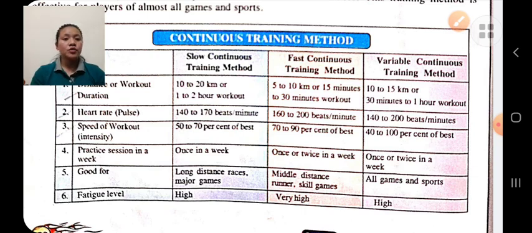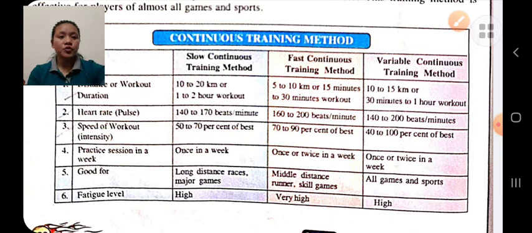In slow continuous training methods our fatigue is high, in fast continuous our fatigue is very high because we do the activity with maximum speed, and in variable continuous our fatigue is high. This is the difference between the slow, fast, and variable continuous training methods.